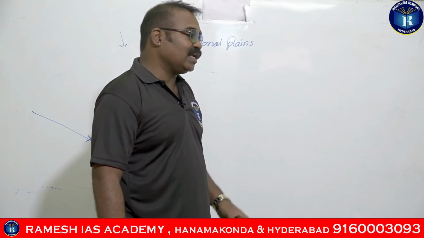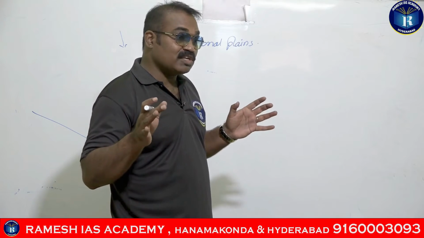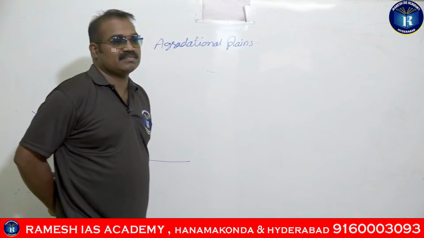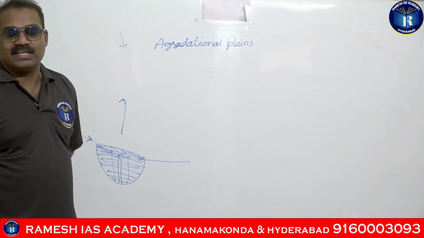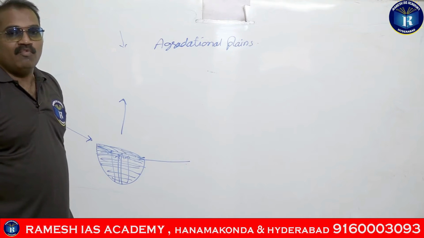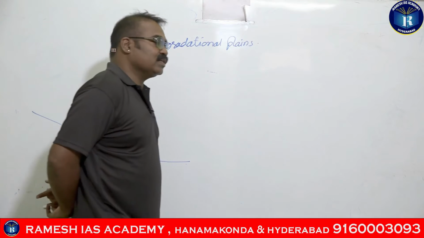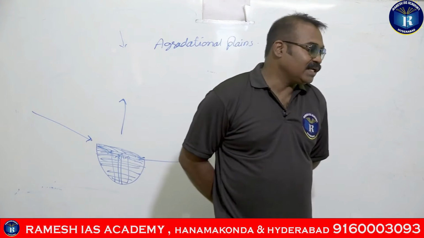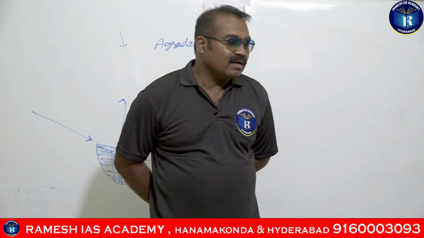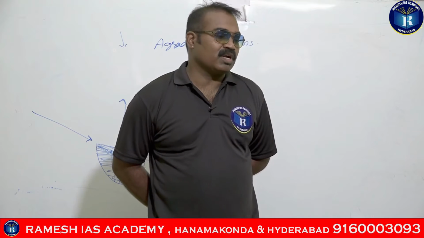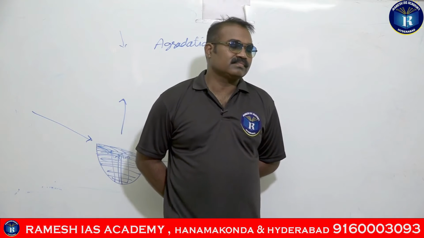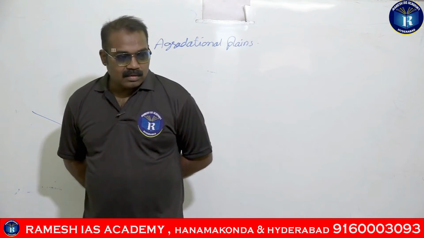And they are extending for a distance of 3,400 kilometers, guys. But in India, their length is only 2,400 kilometers. Why?